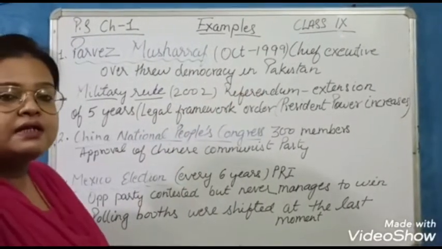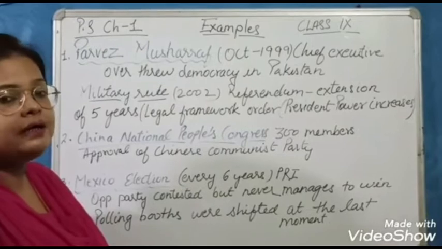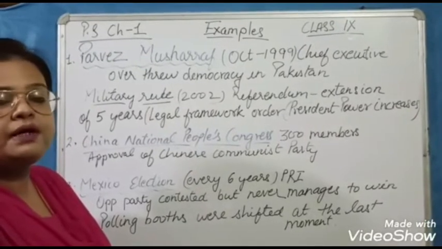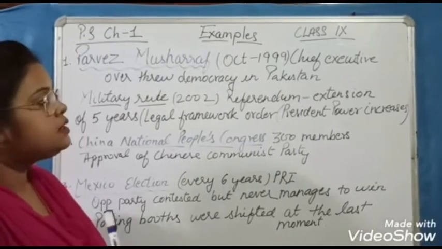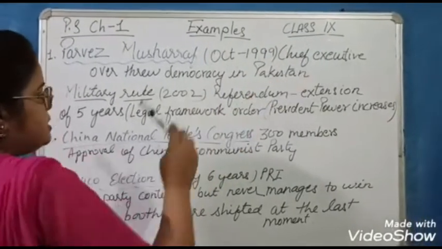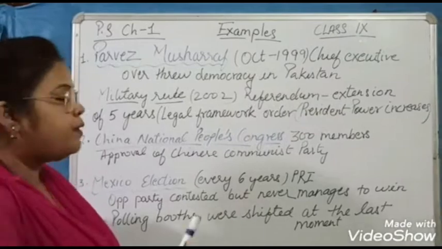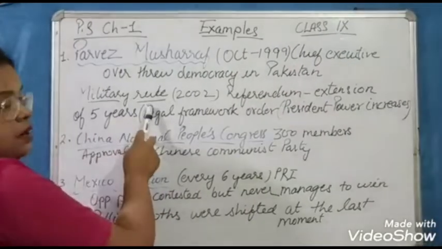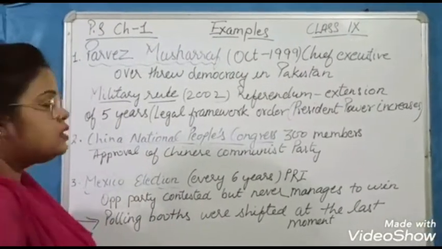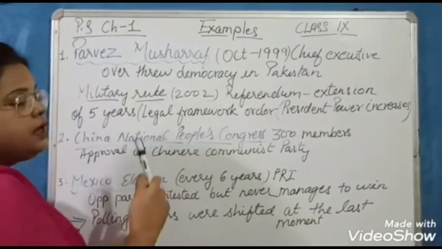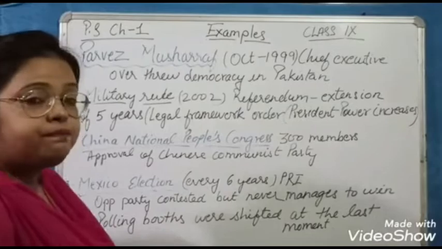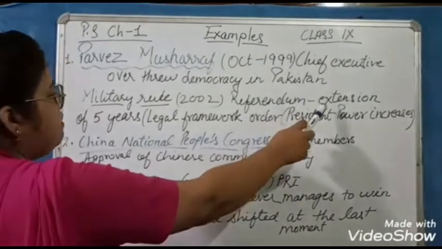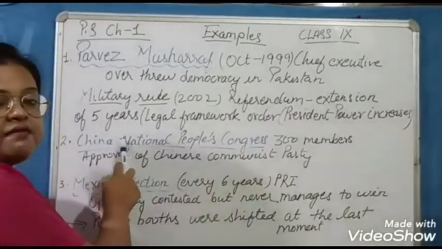Previously it was a democratic country, but in 1999, being a military official, Pervez Musharraf declared himself the chief executive of Pakistan, and this type of government is called military rule. And what happened afterwards? In 2002, he passed a referendum. According to this referendum, he gave himself an extension of 5 years.